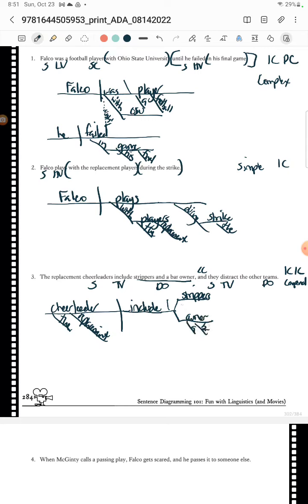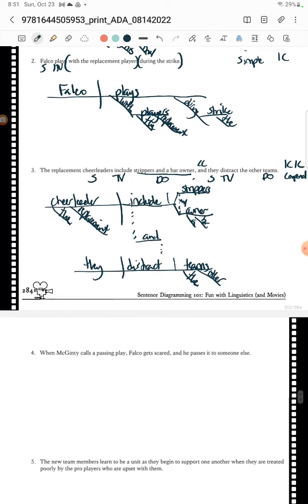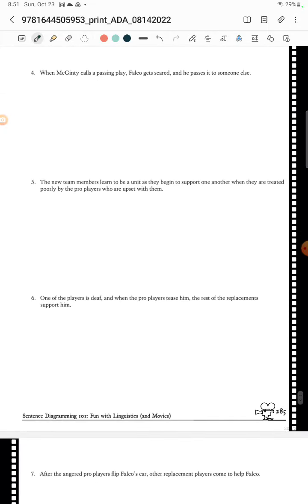It's a bar owner, and they distract teams. It's the teams, and they are other teams. Cool, number 3. All right, moving on to number 4.